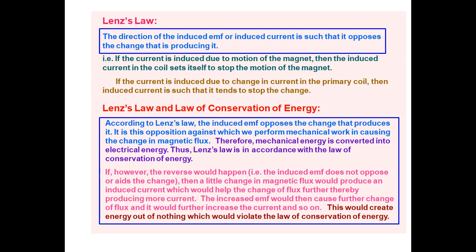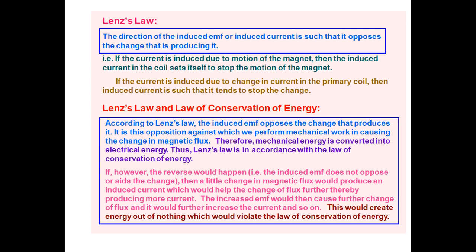The energy is produced at the expense of mechanical energy, according to the law of conservation of energy. So when the N pole of the magnet is pushed towards the coil, the current induced in the coil produces a N pole and it opposes the motion of the magnet.